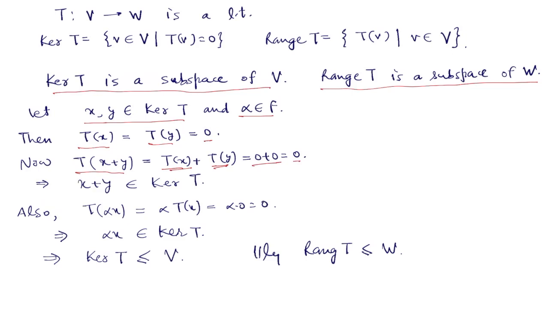So T of x plus y is 0, so that means x plus y is also in the kernel of T. Now T of alpha x is alpha times T of x. This is alpha times 0, it is 0. So alpha x also is in kernel of T, and this shows that kernel of T is a subspace of V. Similarly, we can show that range of T is a subspace of W.